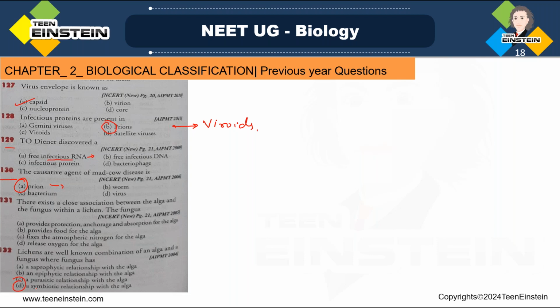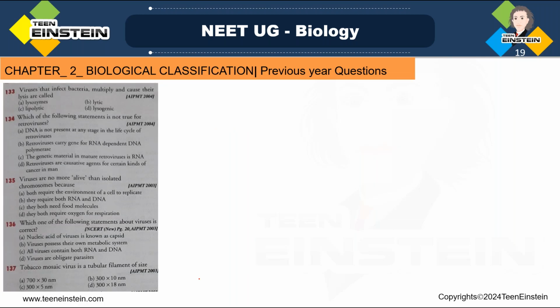Option D is the right answer. Next, 133.